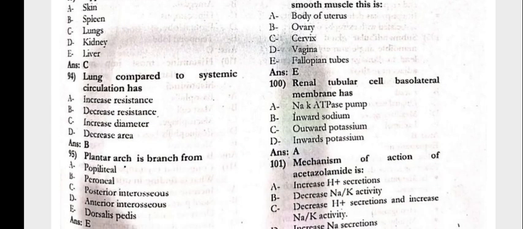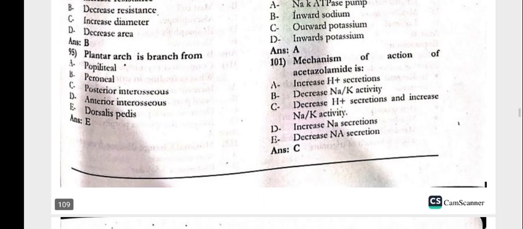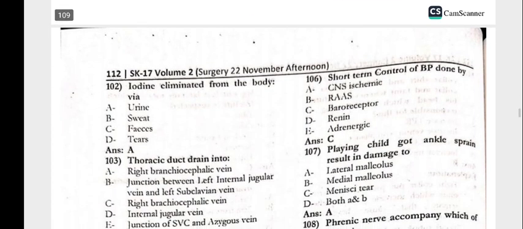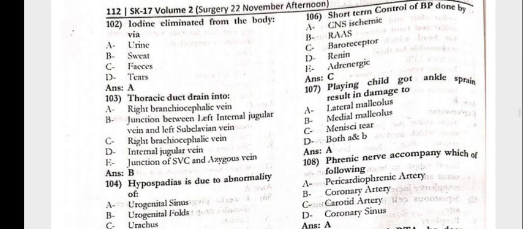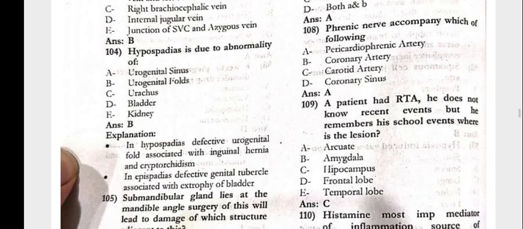Renal tubular cell basolateral membrane has the sodium potassium ATPase pump. Mechanism of action of the acetazolamide is the decrease hydrogen secretion and increase in the sodium potassium activity. 1 or 2, the iodine eliminated from the body via urine. The thoracic duct drain into junction between the left internal jugular vein and the left subclavian vein. The hypospadias is due to abnormality of the urogenital folds.